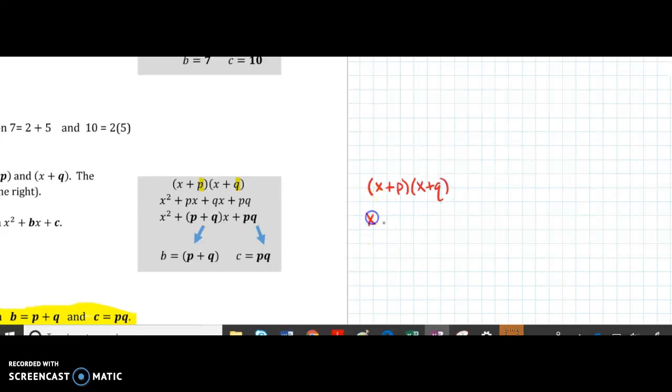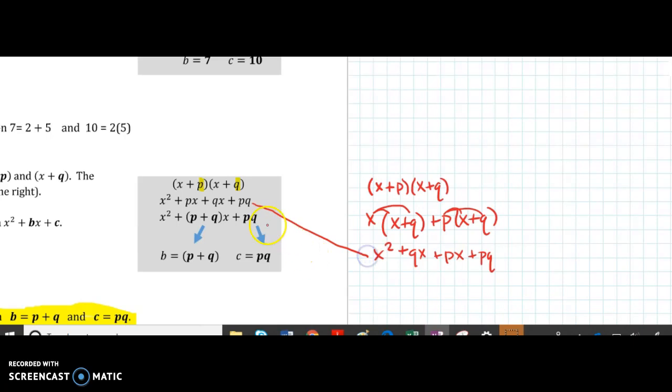So using the distributive property, that turns into x times x plus q plus p times x plus q. And now we distribute the x. We get x times x, that's x squared, plus x times q, qx. And then distribute the p. We get p times x is px, and p times q is pq. And then we'll see that we end up with this right there. Right, so that's how they got that.